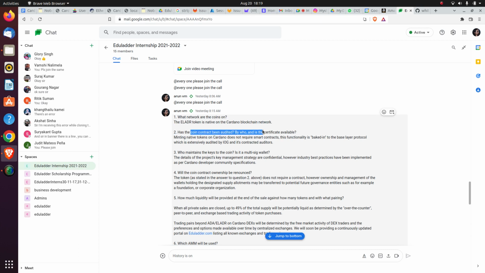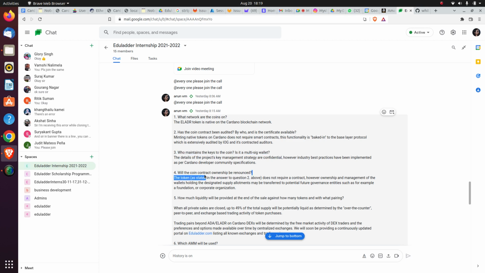Has the coin been audited, by whom, and is the certificate valid? Basically in the Cardano network, none of the tokens actually needs auditing, because no smart contract is needed in the layer 2 solution of the Cardano protocol. Who maintains the keys of the coin? It is a multi-sig wallet. This is something very confidential, which we right now don't like to disclose. You will get it later.